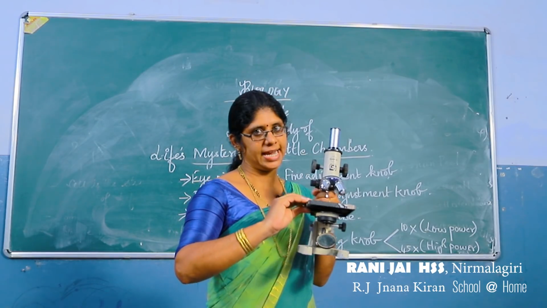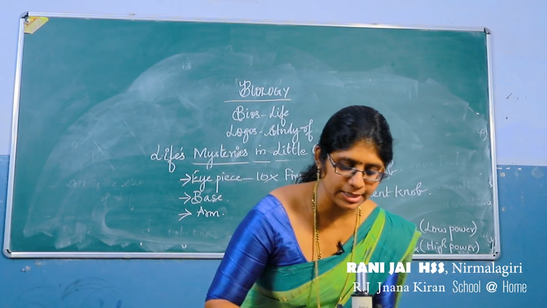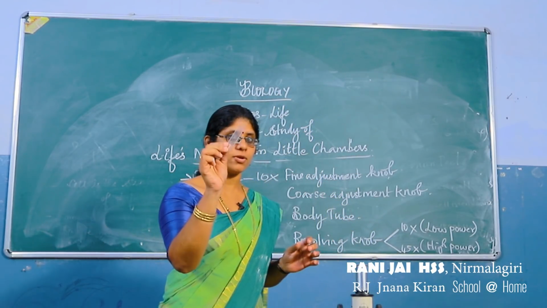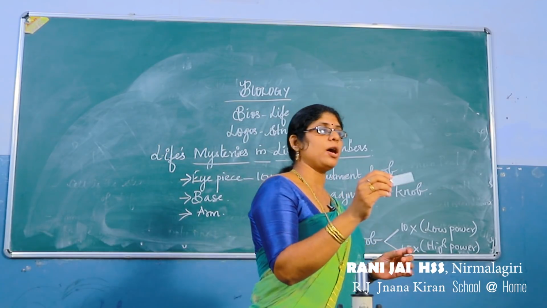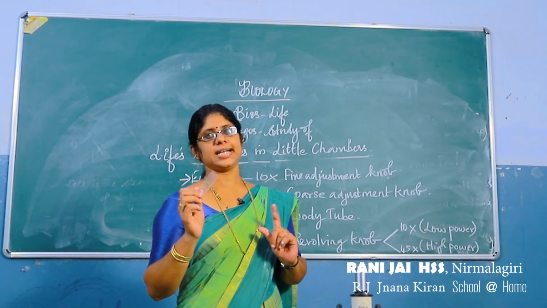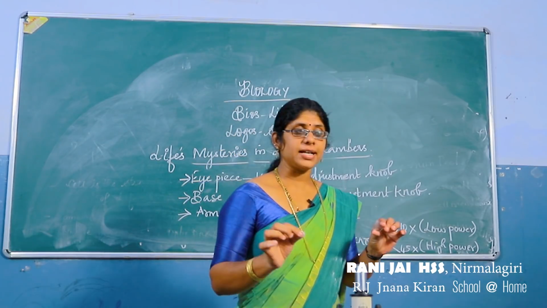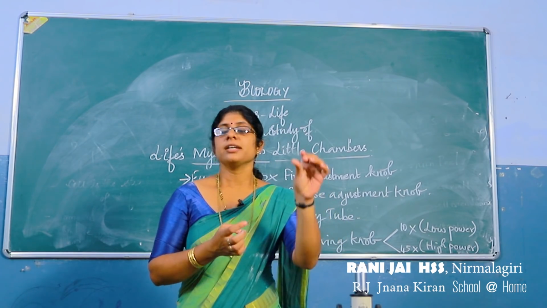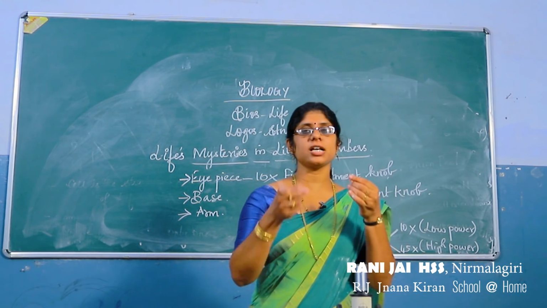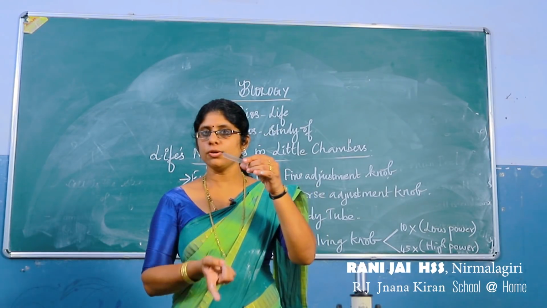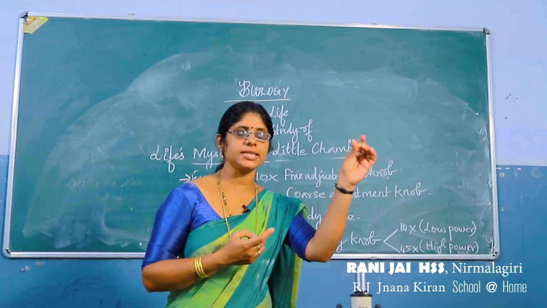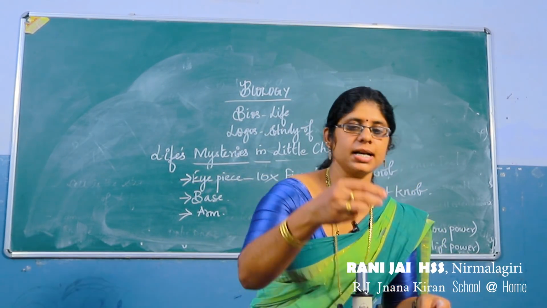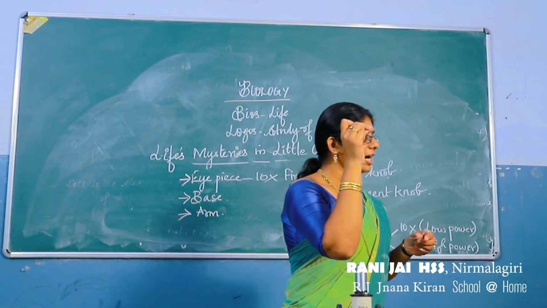This is known as the stage, where you will keep the slide. The slide is made up of glass. Why is it made up of glass? Because the light should pass through the slide. It is a transparent object, and only a transparent object allows the light to pass through. So we are using a glass slide, and this is known as the cover slip.